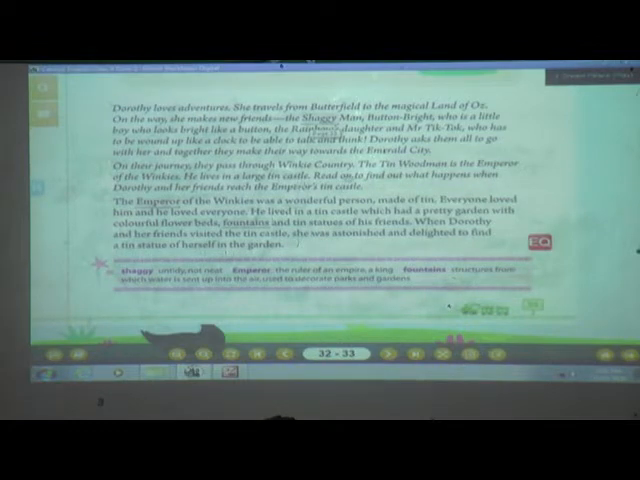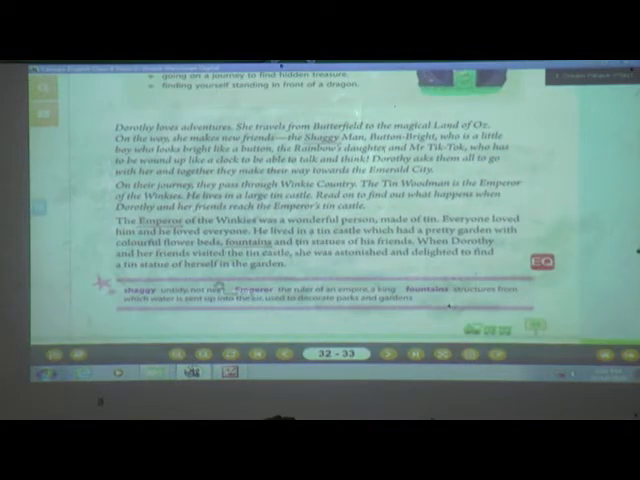Now we are going to read to find out what happens when Dorothy and her friends reach the Emperor's Tin Castle. Why have they stopped in this country? What happened over there? What have they experienced? Whether they moved from that place or not to reach the magical land of Oz, we are going to see in our today's lesson. So this was just an introduction which I have given for this lesson. So shall I start, students?